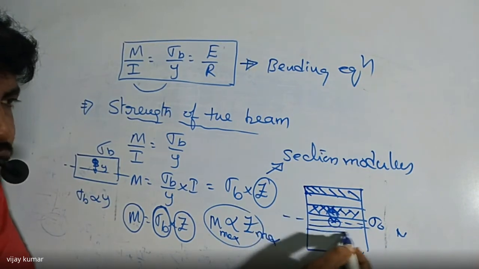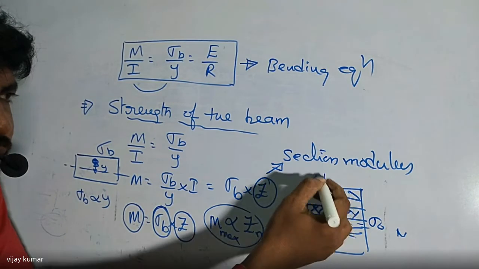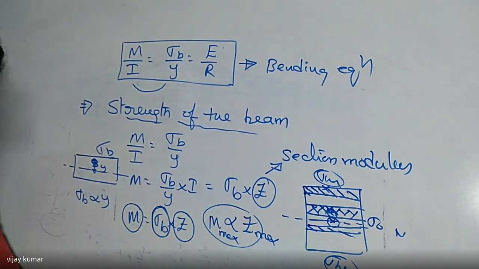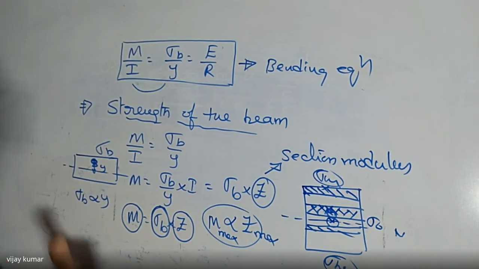This elemental area is also having less stress. So stress is always maximum at the bottom and top here. The area which is nearer to the neutral axis has very little stress, so no more material is required near the neutral axis.